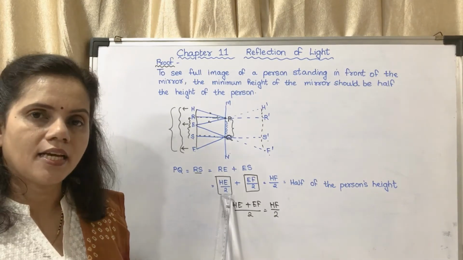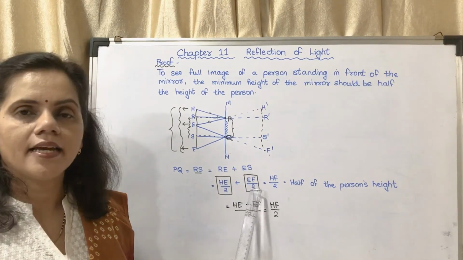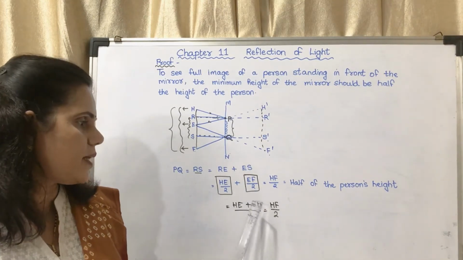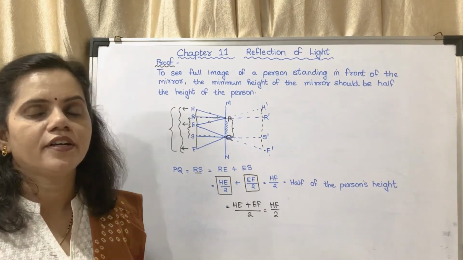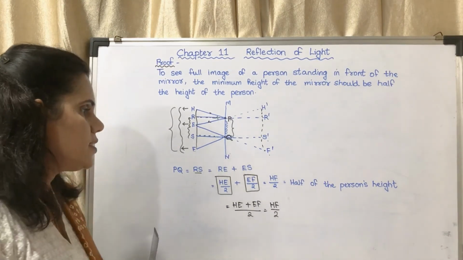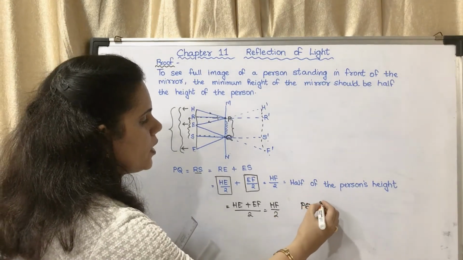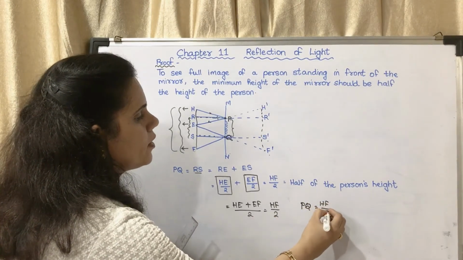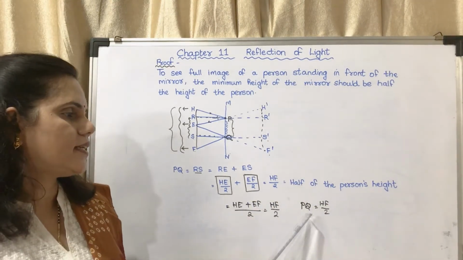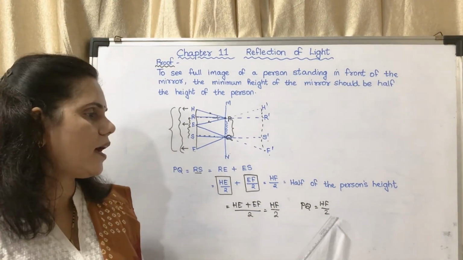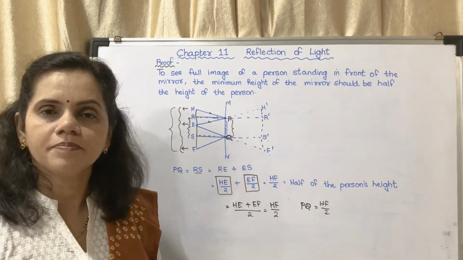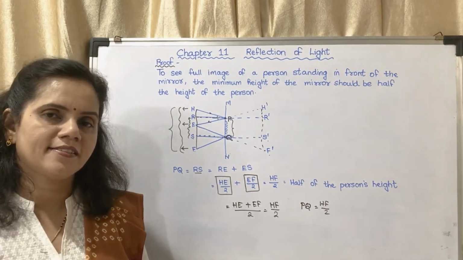RE is HE upon 2, ES is EF upon 2. So HE plus EF will give you HF upon 2. Hence PQ is equal to HF upon 2. That means the height of the mirror should be half the height of the person. You may copy this.